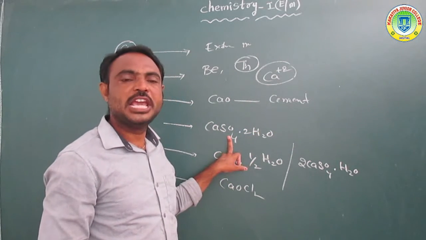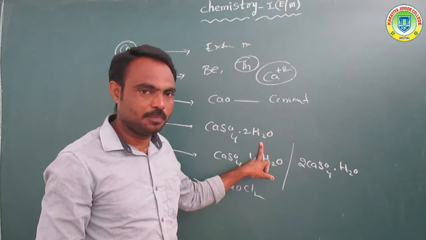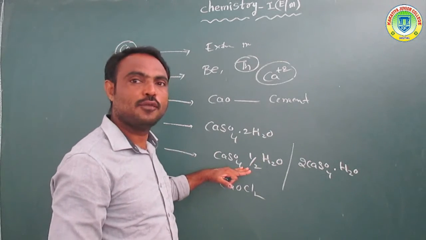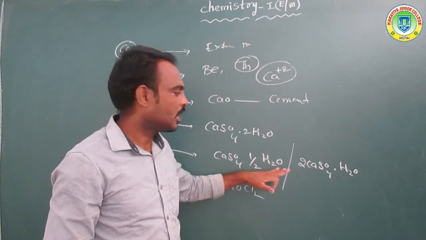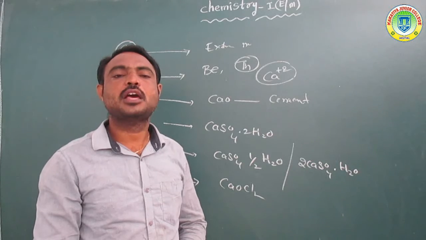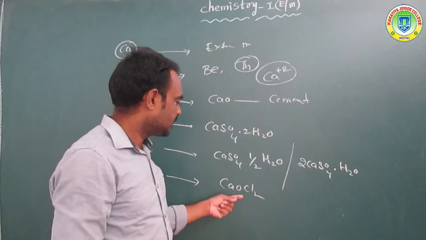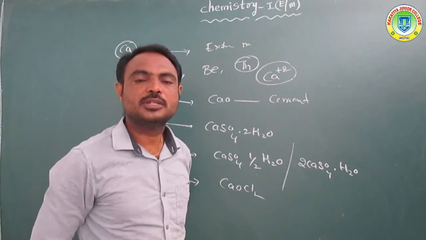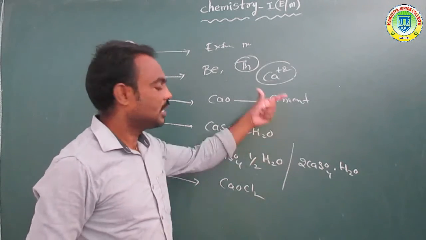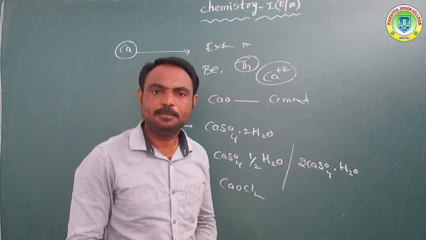And CaSO4 2H2O, gypsum, is also used for the preparation of cement. Next, CaSO4 half H2O or 2CaSO4 H2O is plaster of Paris. Next, CaOCl2, calcium oxychloride, is bleaching powder. Okay, so these are all uses of calcium.